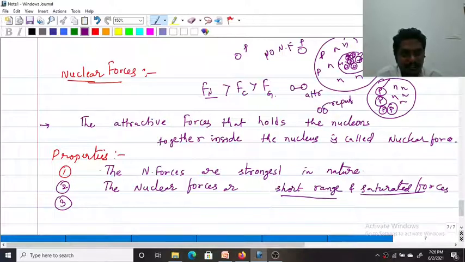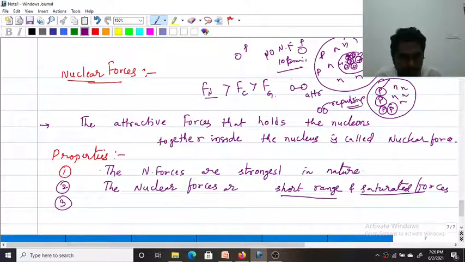Very important property here. When they are very far away from each other, there is no nuclear force at all, because nuclear forces are short range. For example, if it is 10 Fermi, there is no nuclear force.